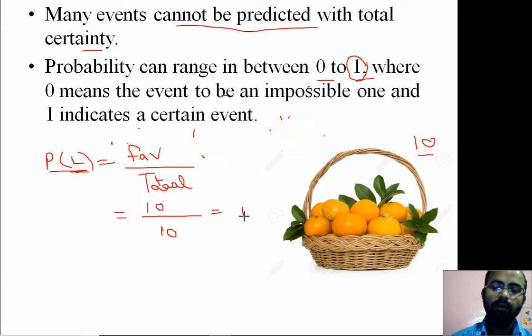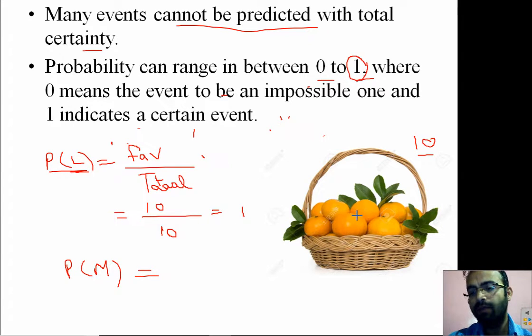Now again, if someone says find the probability of a mango from this particular basket, we are not able to find any mango in this basket.